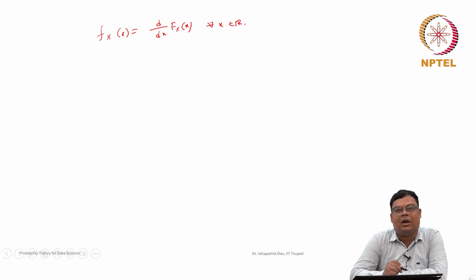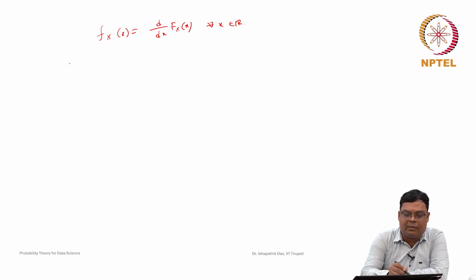Now, suppose somebody gave us the probability density function first. In the continuous random variable case, it will mostly be convenient to understand things by the probability density function. Most of the time we will discuss examples by density function. Whenever the density function is given, how will we find the cumulative distribution function?